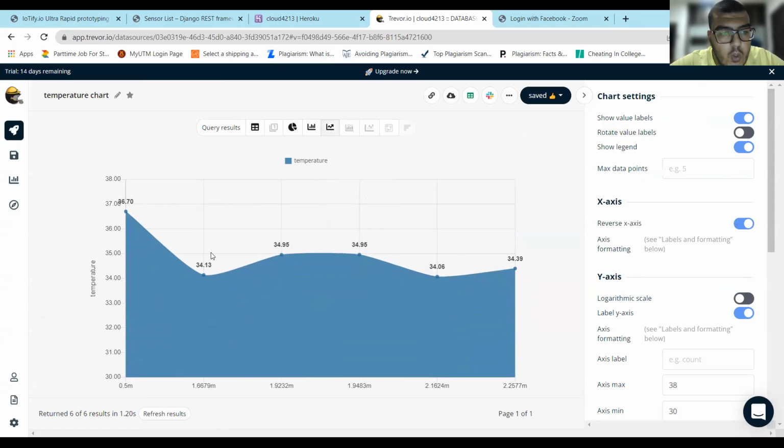Basically our y-axis is the array of the temperature. For this query, I only converted the array temperature. I only converted the JSON strings in temperature to array, so we can display it as integers, numbers.